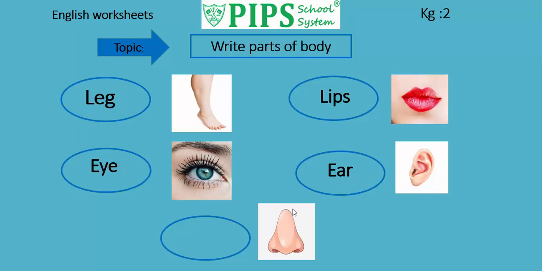The last picture is nose. This is a nose. Here we will write the spellings of nose like this: N O S E, nose. Now students, read with me: N O S E, nose.